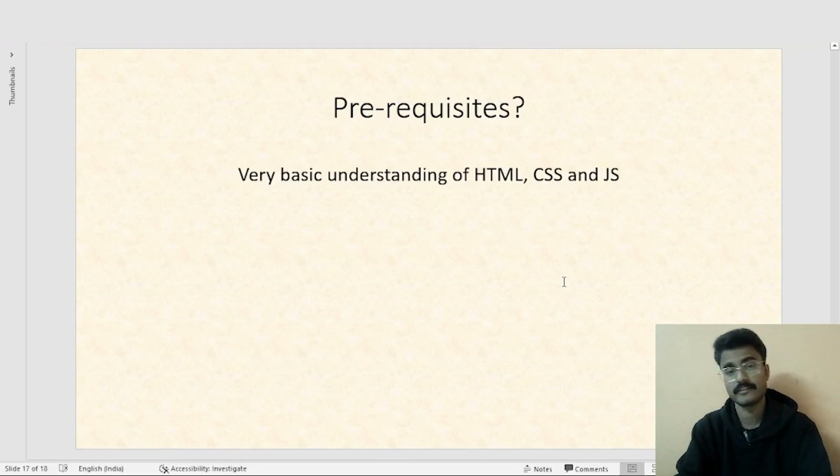But yeah, are there any prerequisites? Yes, I expect you to have a very basic understanding of HTML, CSS, and JavaScript, and that too is not that hardcore. So in case you get stuck, I'll try to keep giving you links and references in order to tackle any blocker in between.